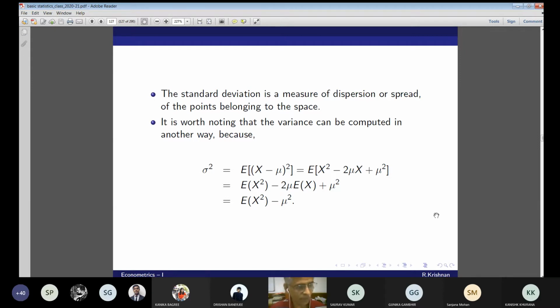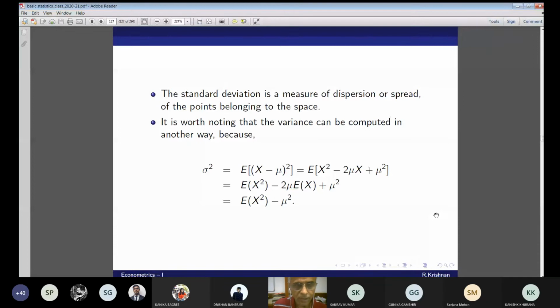Sigma square, the variance of x, is nothing but E[X square] minus (E[X]) whole square. That's what I've written as mu square. Var(X) is equal to the expectation of x square minus the expectation of x whole square. So always keep it in mind. You can write it down. We'll be using it many times.